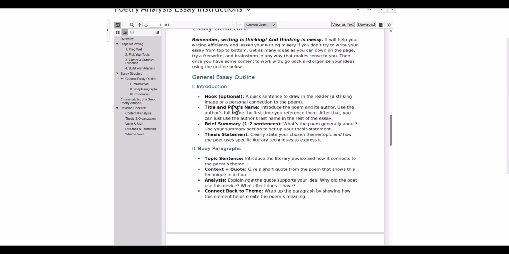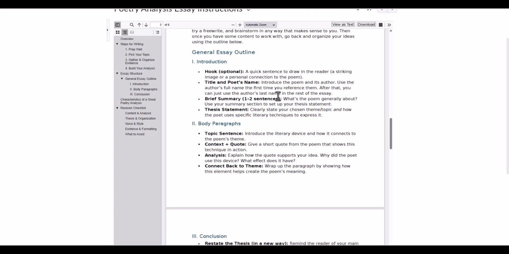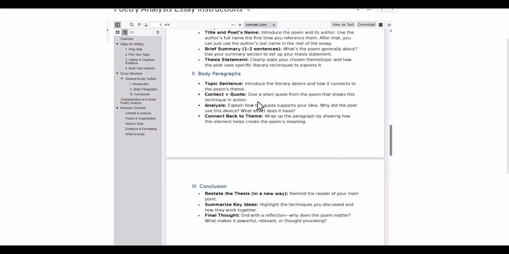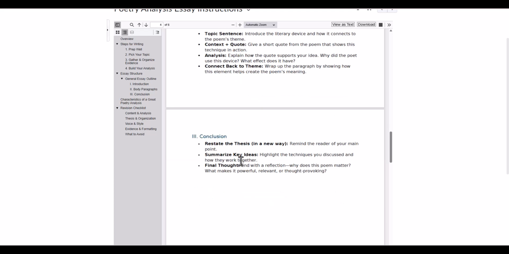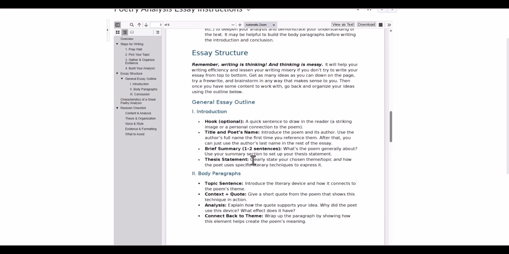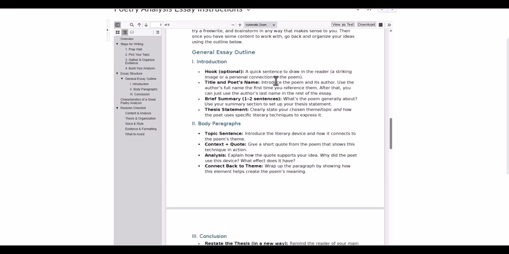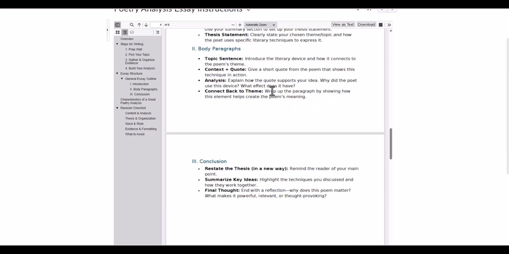Okay, that's the idea. Your introduction should have a hook. It should include the title and the poet's name. Please do read through all this. Then a brief summary of the poem, and your thesis statement should be in the introduction. So I'll be looking for those parts. Body paragraphs: all body paragraphs need to have topic sentences, and then quotes and analysis, and connect back to the theme. And then your conclusion. So use this as a general way to help you organize your ideas after you have them, so that you know how to set it up.